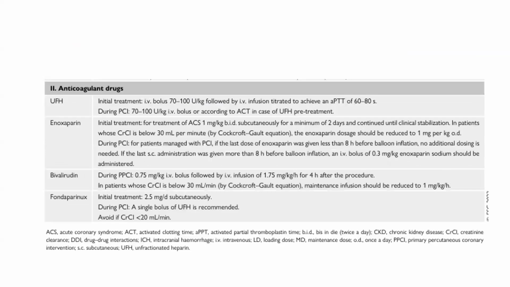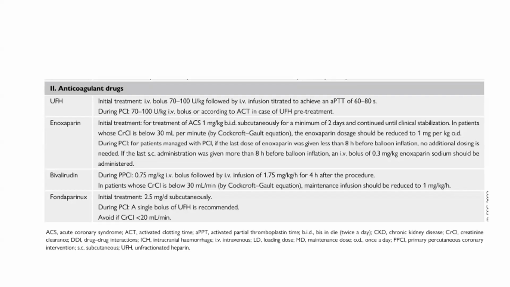Then unfractionated heparin, the initial treatment, IV bolus of 70 to 100 units per kg, followed by the infusion titrated to achieve an activated partial thromboplastin time of 60 to 80. During PCI, it should be administered in the dose of 70 to 100 units per kg IV bolus.